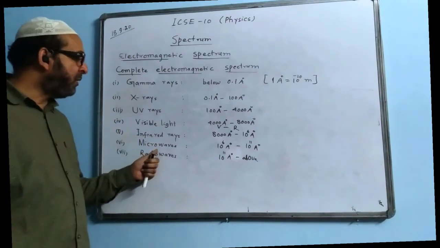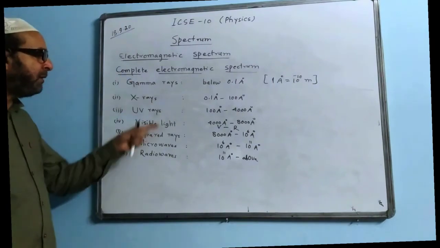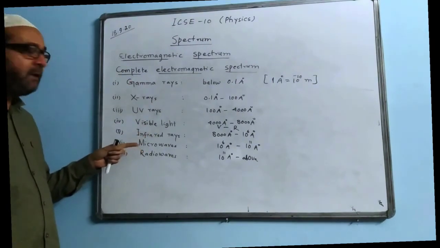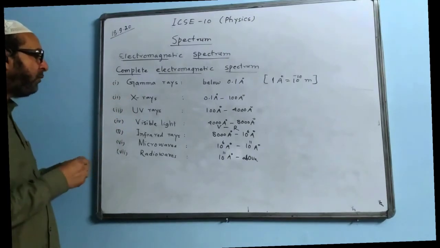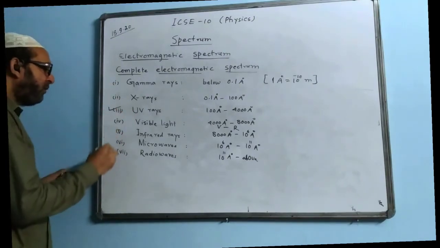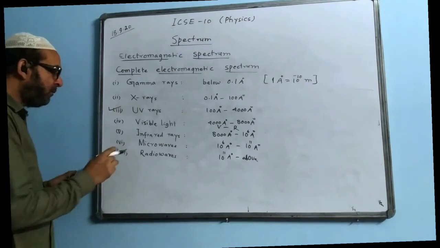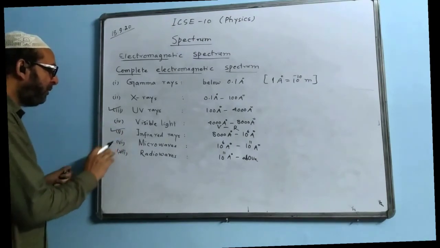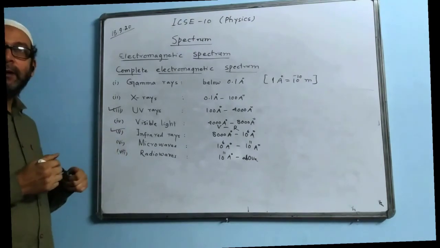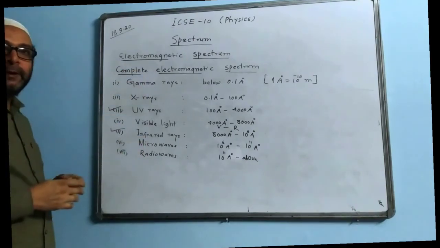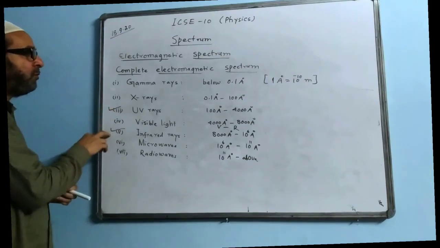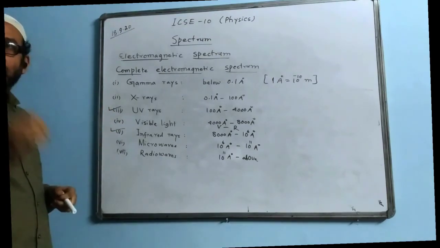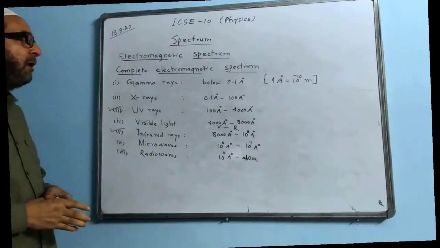So for today we are doing this much. Tomorrow we'll continue with a little problem of this, and then properties of only two of them you have in the syllabus now. Only UV rays and infrared. Only these two as per the reduced syllabus. Other ones' uses and properties are not there, so we may not do that. So only these two we will concentrate on tomorrow, along with some short numerical problems. Okay, thank you for the day.